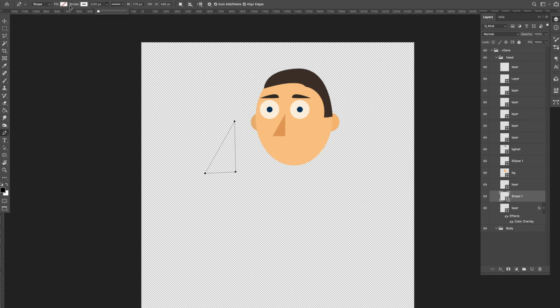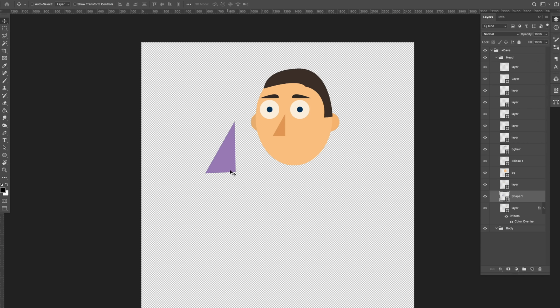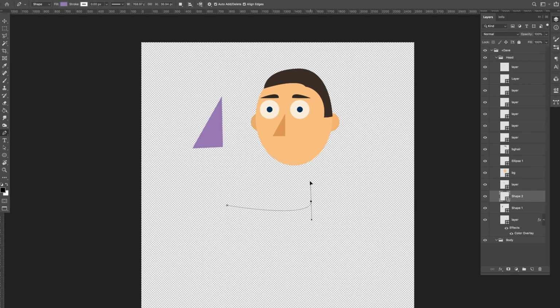I'm going to remove that, change that to 0, and instead change the fill color to something else. So this is what I did for the eyebrows, for the hair, all of that stuff. All I did was, again, select the pen tool, and then for the eyebrow, I might click here, maybe click and drag to give it a little bit of a curve, and then click again to stop it like that.